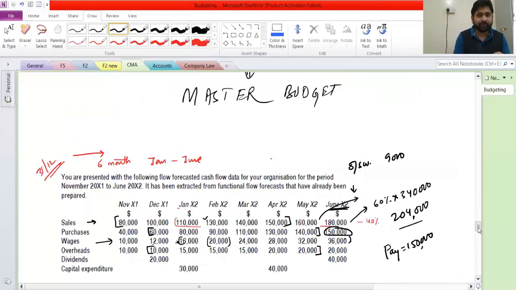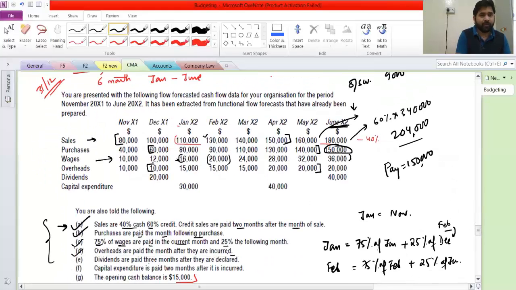I'll tell you what kind of question you will get. They will give you all the numbers for sales, from November till June. And then they will give you this line, one line. And they will ask you, what is the cash received for sales in the month of March? One question. That's it. Then they'll move on to the next one. Do you understand?